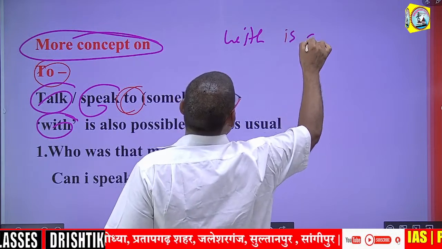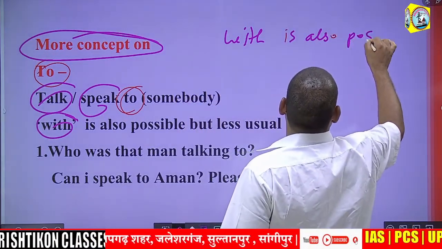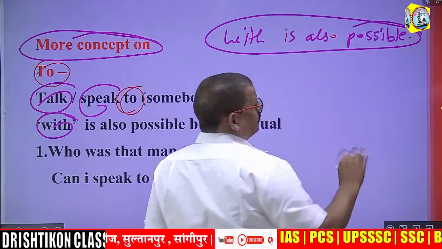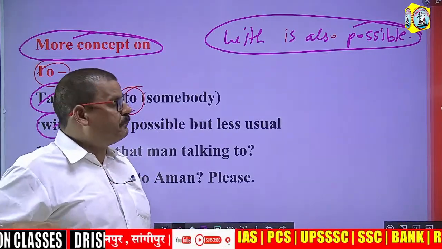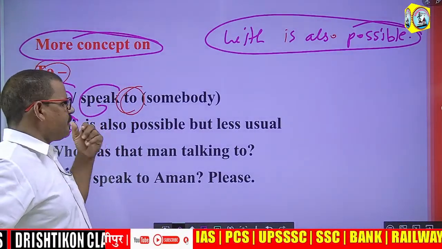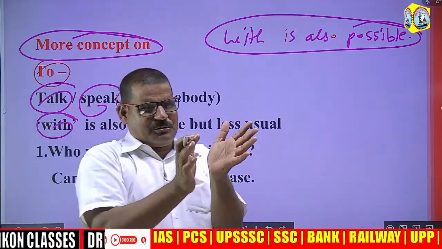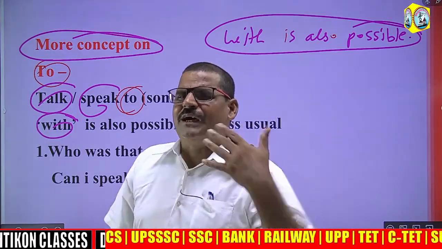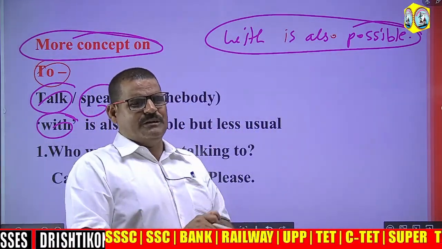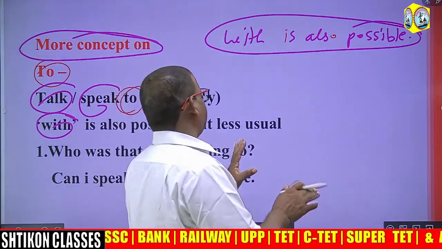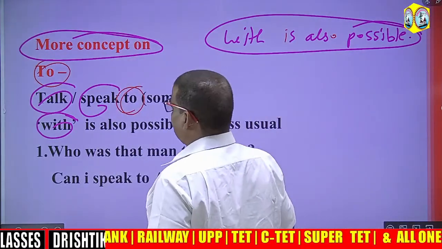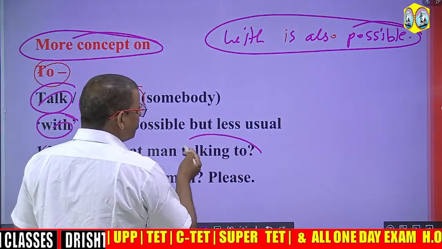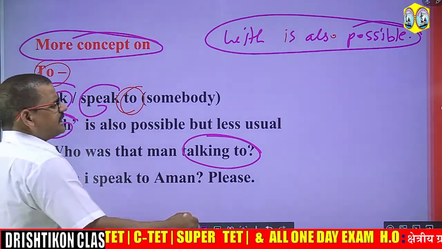With is also possible. See, if you want to talk to someone, then you must use preposition to. But with is also possible, but it's less usual. I mean, it's not more usual, and that is why generally we often use those words which are very, very common. So, next, who was that man talking to? Who was that man talking to? Here, talking to.